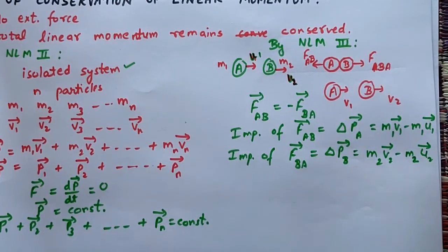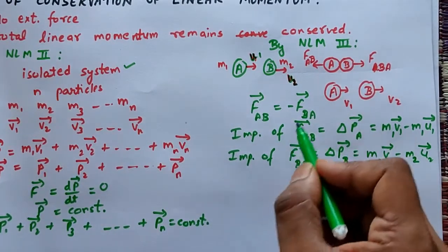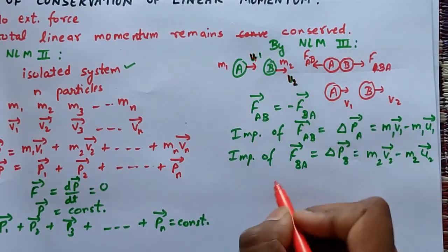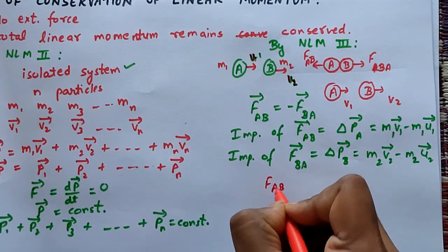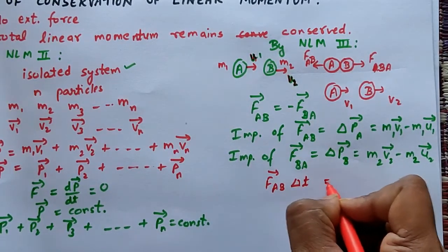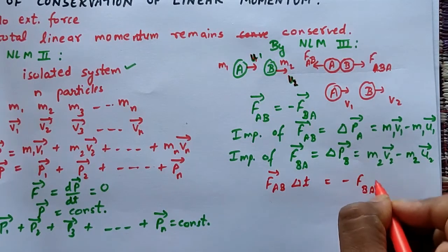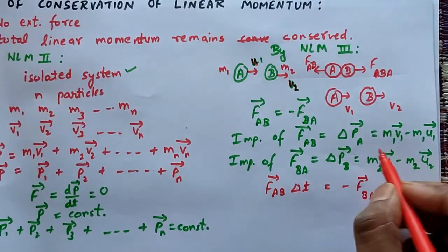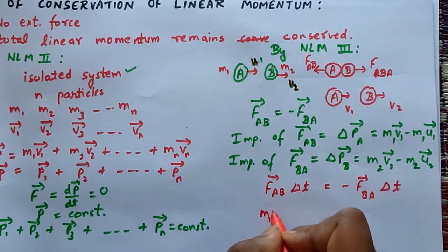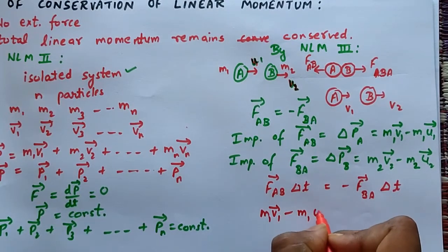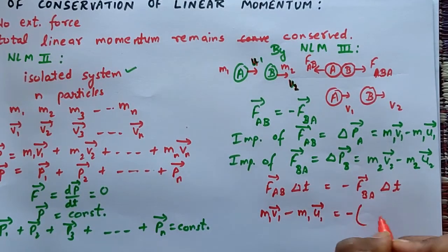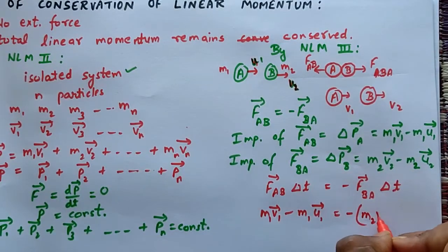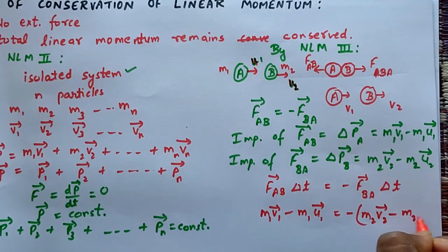Now what to do? Since the forces are equal, I can multiply delta T on both sides. So FAB vector multiplied by delta T is equal to minus of FBA vector multiplied by delta T. What is this? This one is the impulse. So the impulse is delta P, or I can write it as m1 v1 vector minus m1 u1 vector is equal to minus of, what is this? This is the impulse of BA. So it will be m2 v2 vector minus m2 u2 vector.